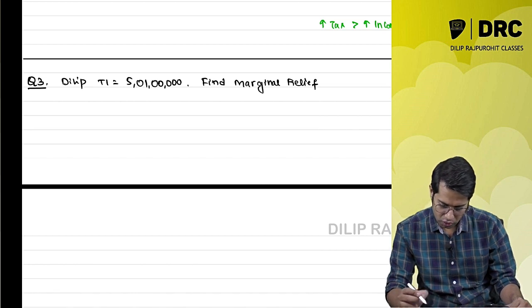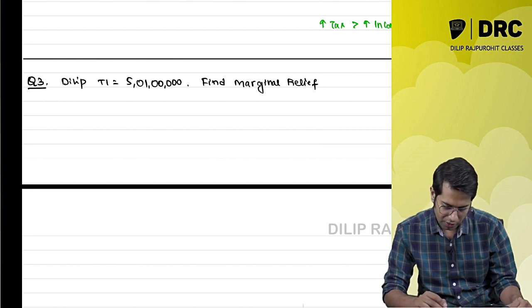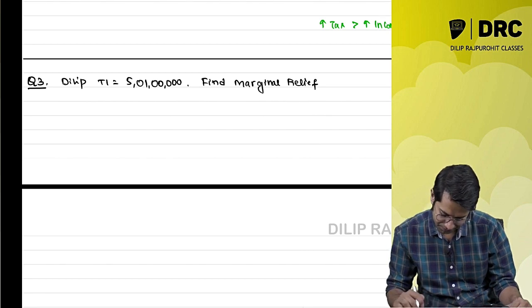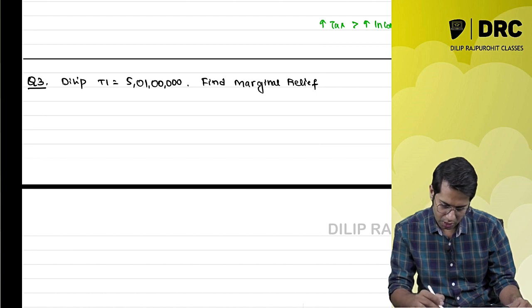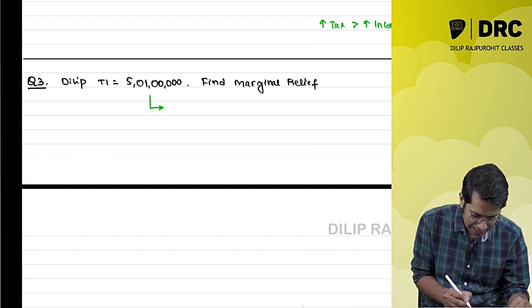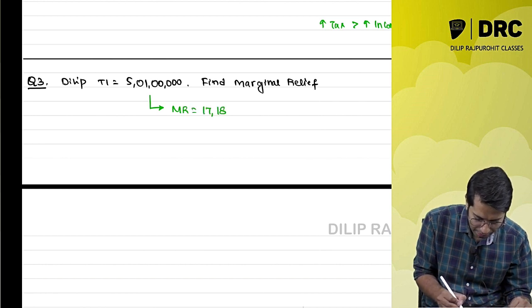You are required to find the amount of marginal relief. It will come roughly around, I'll write the answer. Marginal relief will come, I think, 18,500.